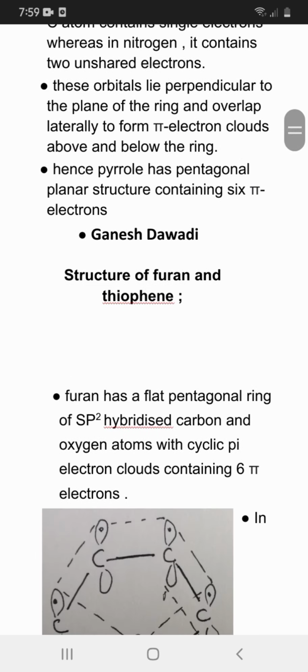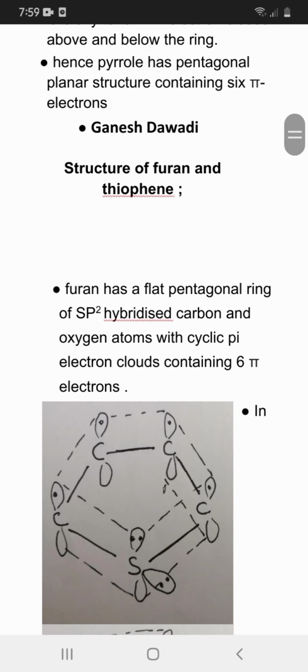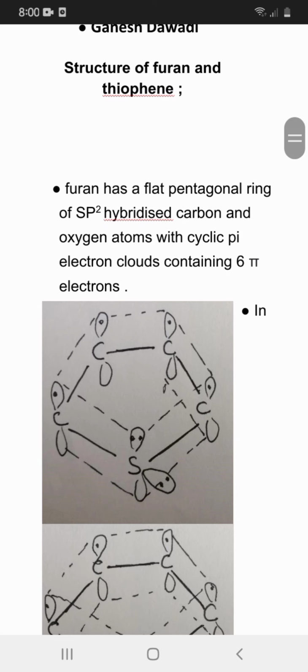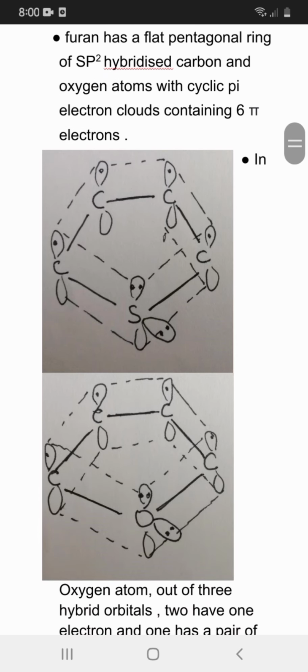Structure of furan and thiophene. Furan has a flat pentagonal ring of sp2 hybridized carbon and oxygen atoms with a cyclic pi electron cloud containing 6 pi electrons, and this is the structure of furan.